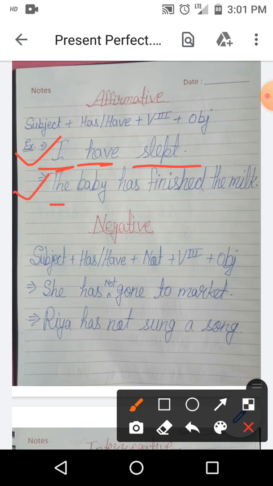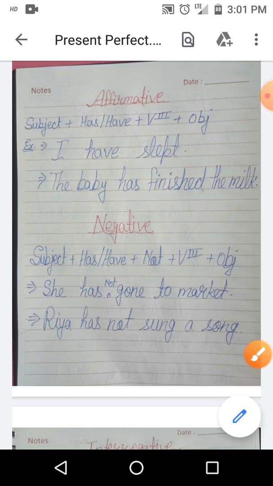Second example, the baby has finished the milk. The baby is singular, that's why we use has here. Finished is third form and the milk is object. यानी कि baby ने milk finish कर लिया है.